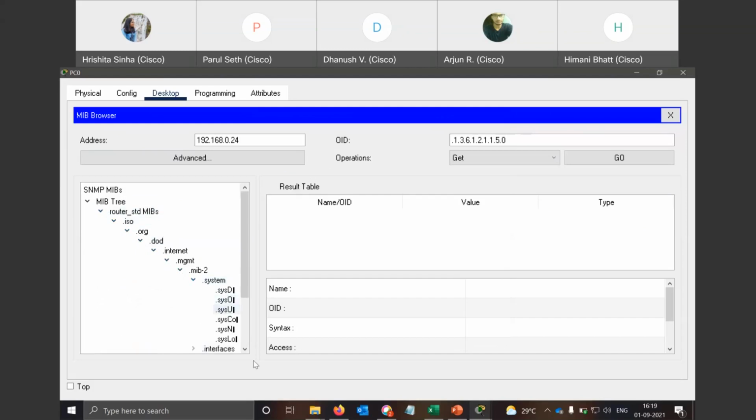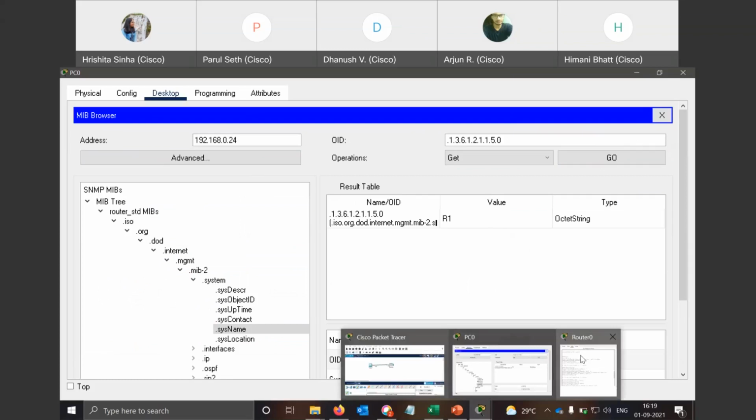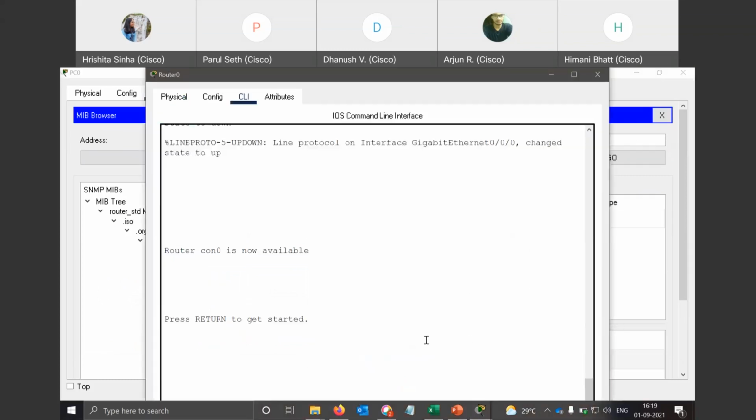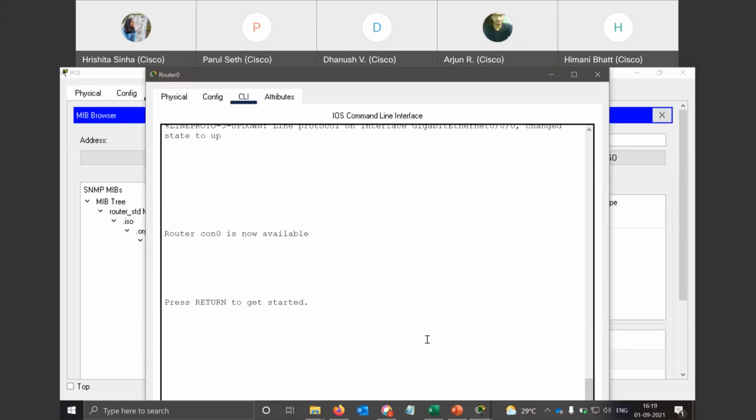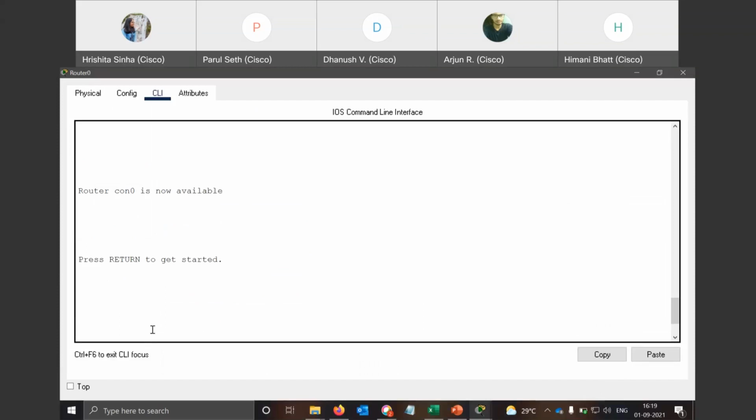suppose I want to get the name of the router. Okay. It is giving me the name. Now we can verify that also. It's R1, right?